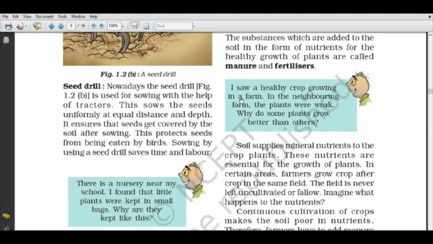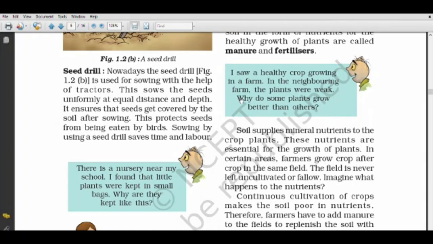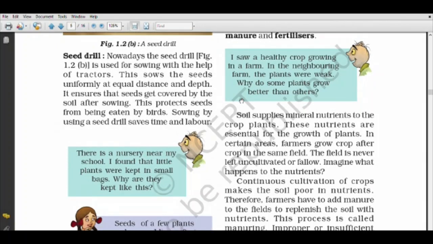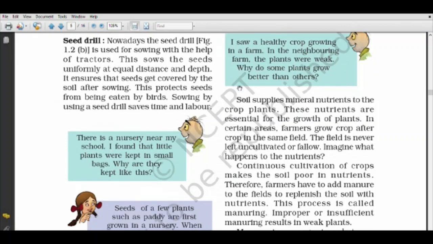This continuous cultivation of crops makes the soil poor in nutrients because they are cultivating crops again and again. So there will be a lack of nutrients. So they have to add manures to replenish the soil, to make the soil fertile. They have to use nutrients in the form of manures and fertilizers. This process is called manuring.